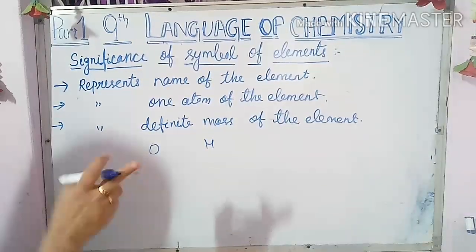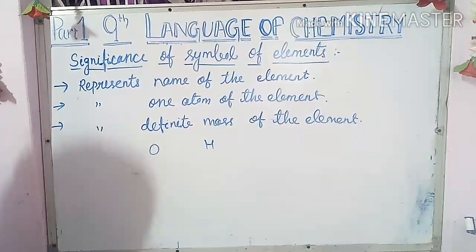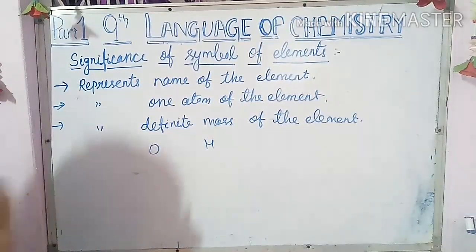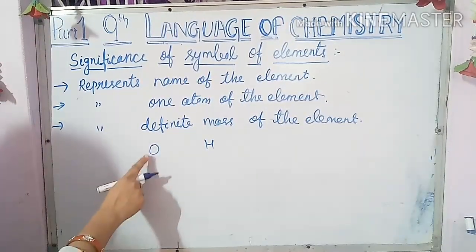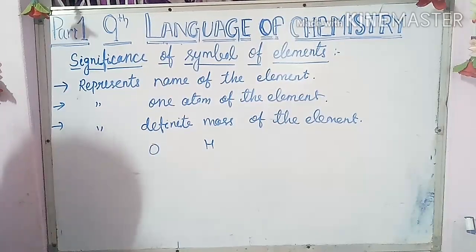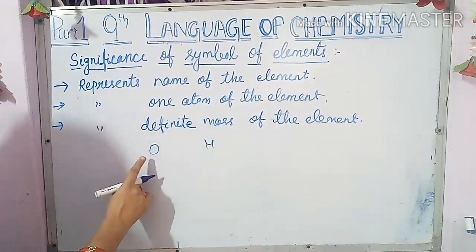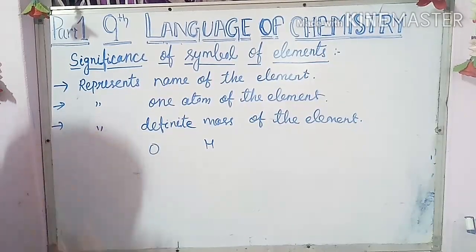Here you need to recall that in one atom, subatomic particles are there: the protons, electrons and neutrons. And you already know what the mass of oxygen or hydrogen is. Mass means the sum of your protons and the neutrons.